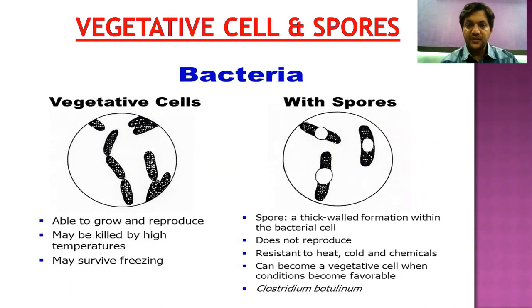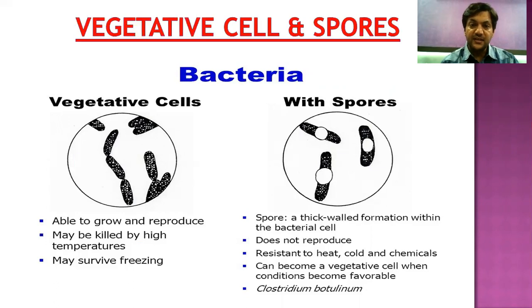Spores are considered a thick-walled formation within the bacterial cell that does not reproduce, but is highly resistant to heat, cold, chemicals, and any change in environmental conditions. They can convert to vegetative cells when conditions become favorable.